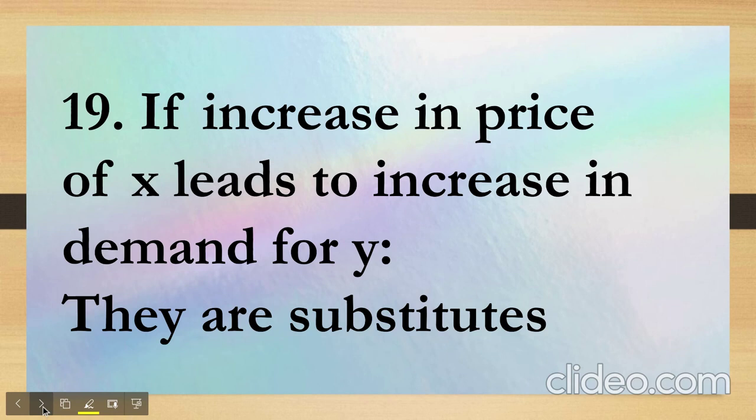The next question is if increase in price of X. So we have a commodity X whose price increases, and then there is an increase of demand for Y. So we see that there's a direct relationship. So as the price of X is increasing, the demand for Y is also increasing. So they are substitutes. That would be the answer.